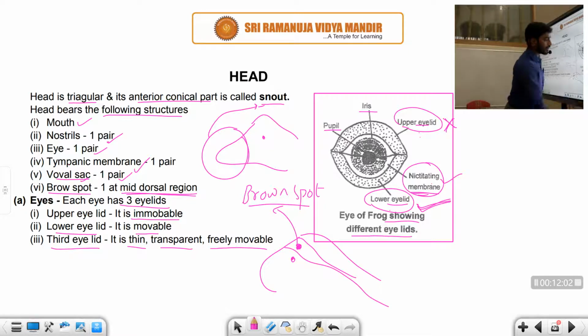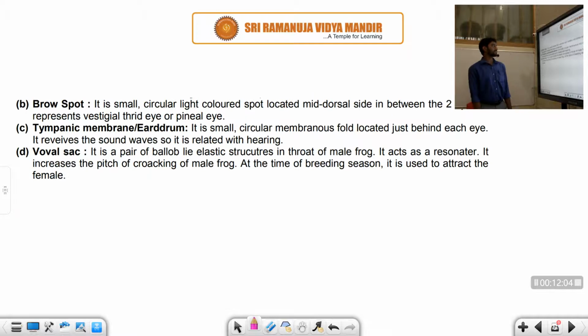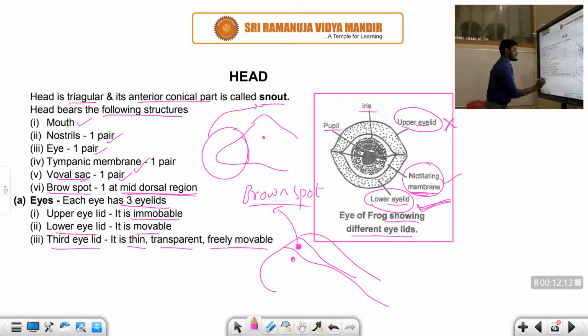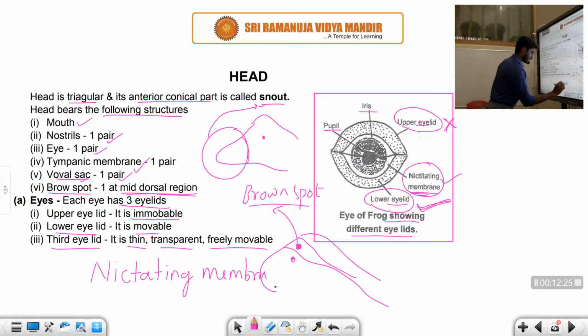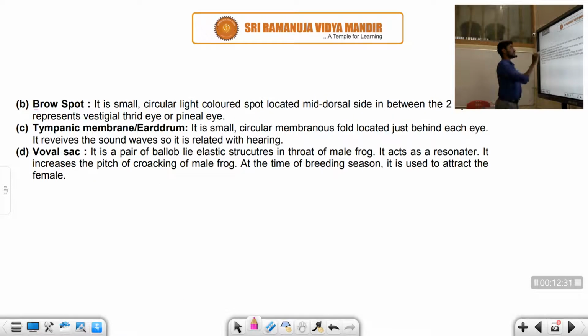Let us see the nictitating membrane's importance. See students, this one is called the nictitating membrane. The third eyelid is called the nictitating membrane. Alright students, right.